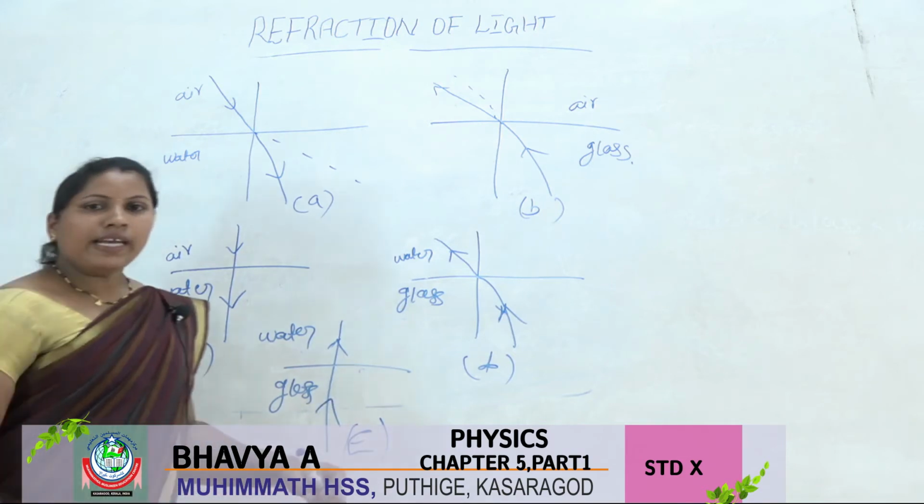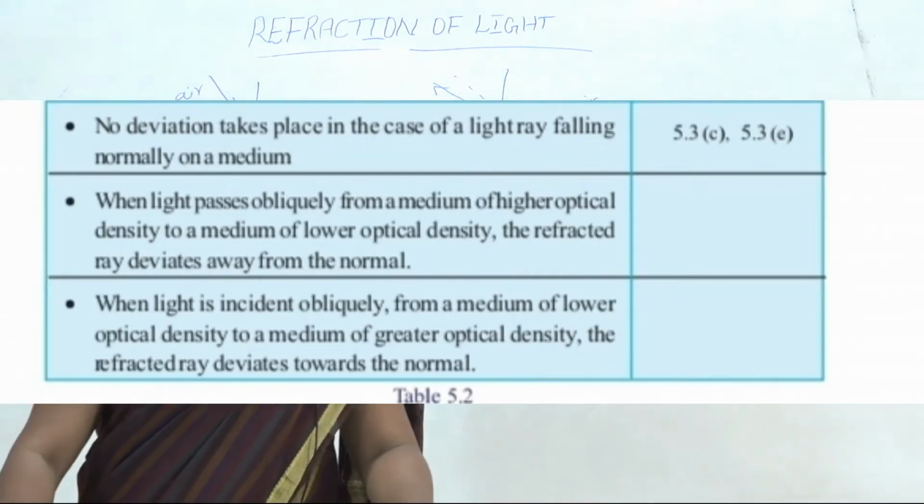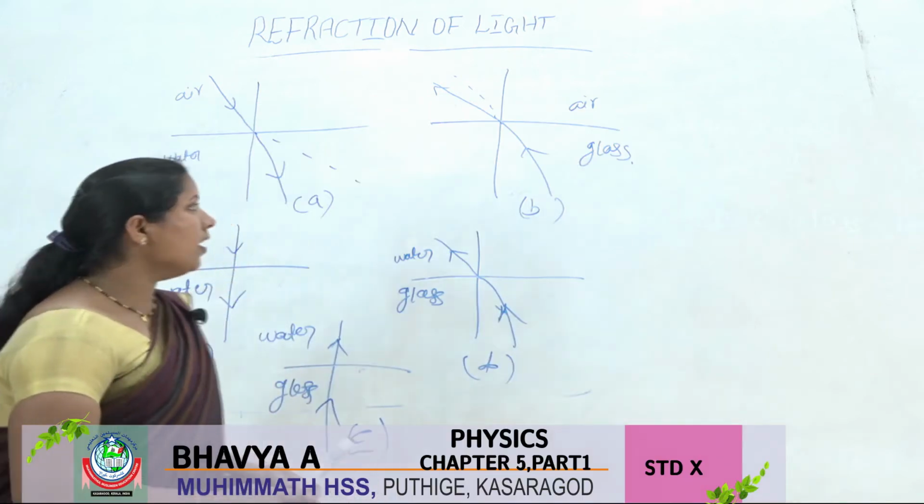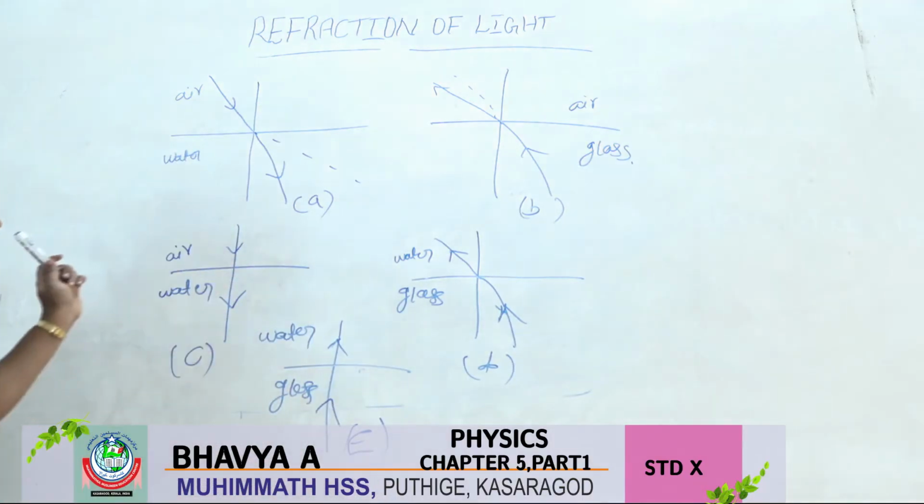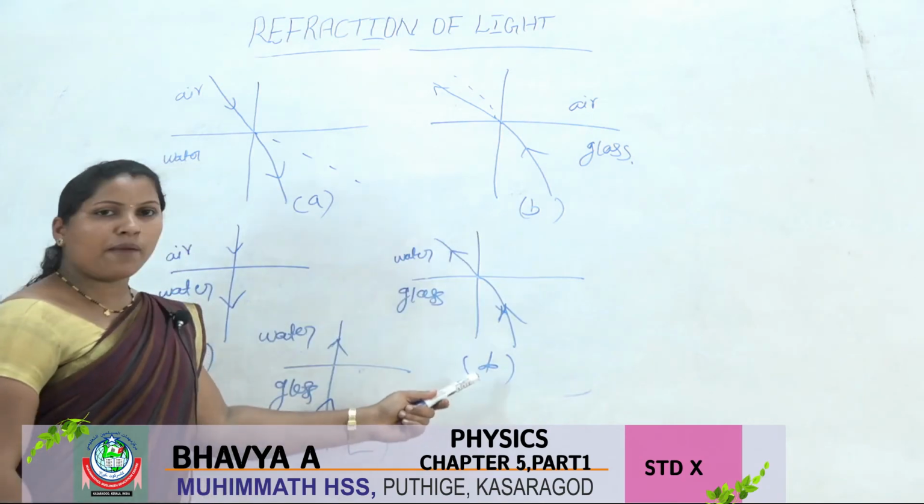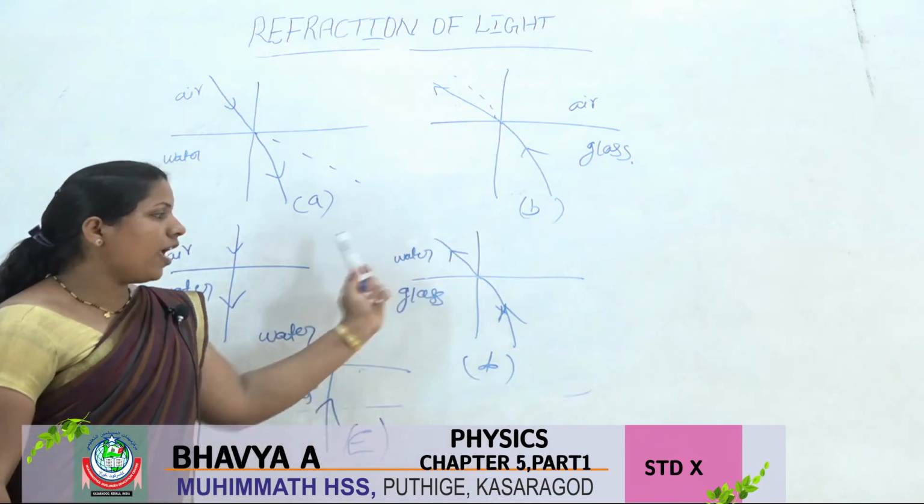Next statement: when light passes obliquely from a medium of higher optical density to a medium of lower optical density, the refracted ray deviates away from the normal. This statement is related to pictures B and D. Then what happens? The refracted ray moves away from the normal.